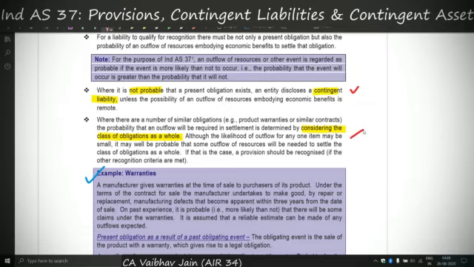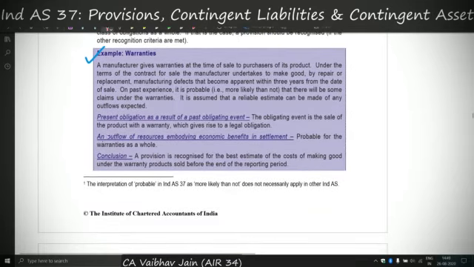So for example, I am a phone dealer and I sell you phones. I sell other customers phones. You take hundreds of phones, someone takes 50 phones, and so on. So if I am dealing in mass, there are a similar number of obligations. So if there are similar obligations, then I should consider making the provision, in this case the provision for warranty, by considering the class of obligations as a whole. I should consider all the obligations as a whole rather than individually determining for each sale contract, each sale of each phone. So basically a class of obligations should be taken when we are dealing in a similar number of obligations. So you can see this example.